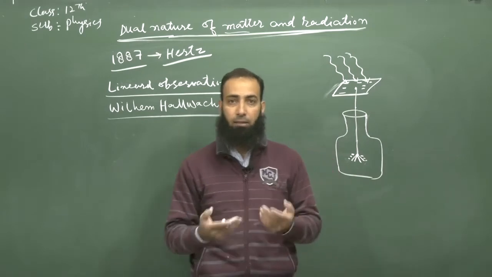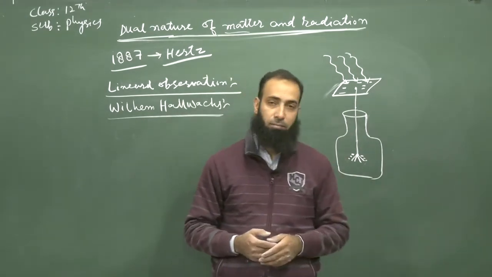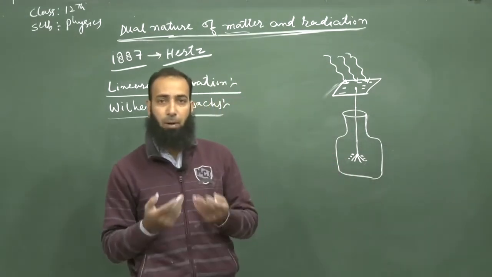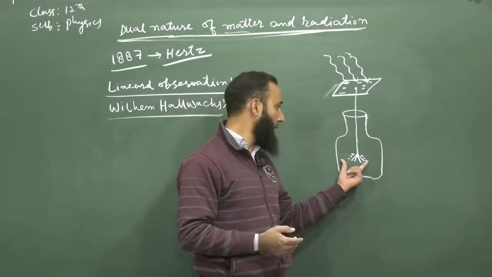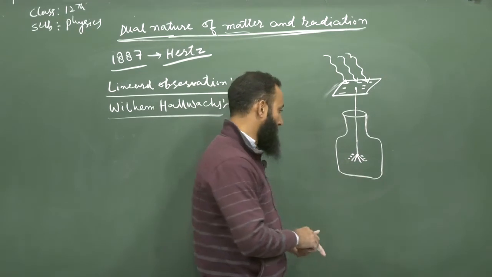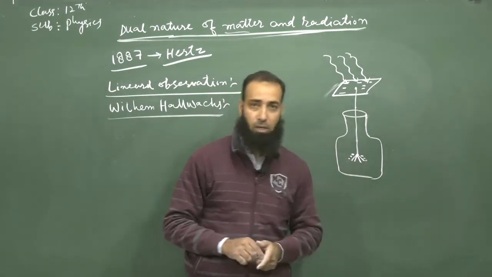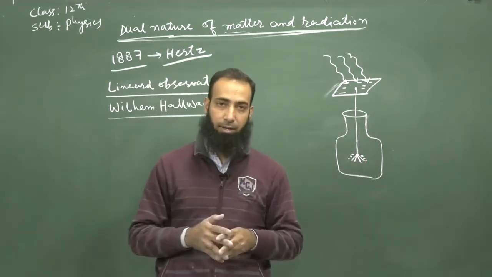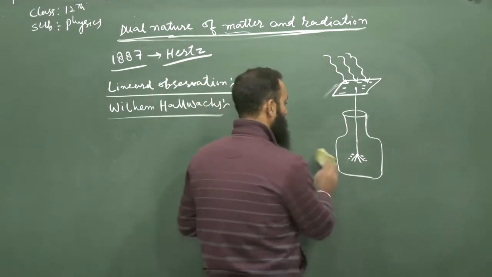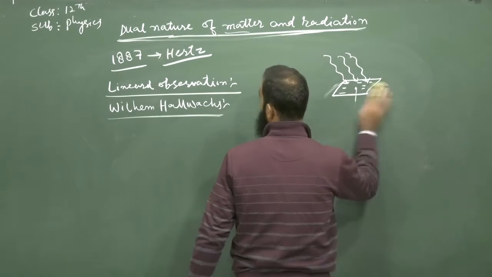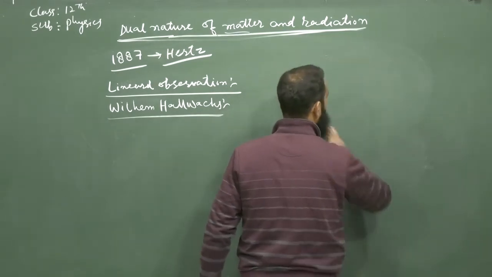With the result, the zinc plate becomes positively charged. Again it shows divergence, because now the positive charge resides on the gold leaves, and they start repelling each other. These were the observations made by Philip Lenard and Hallwachs.